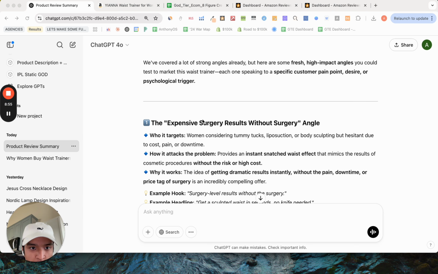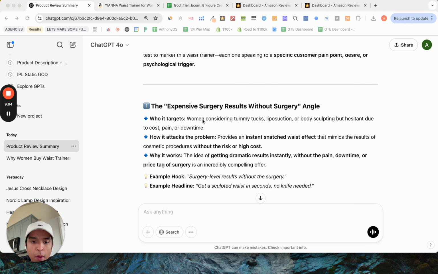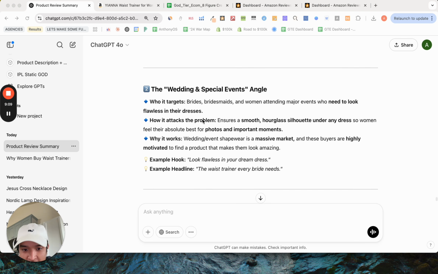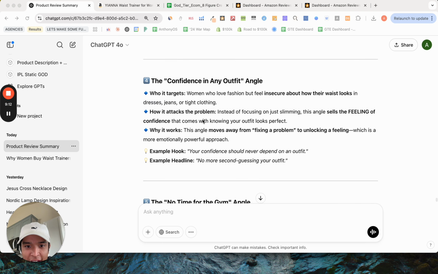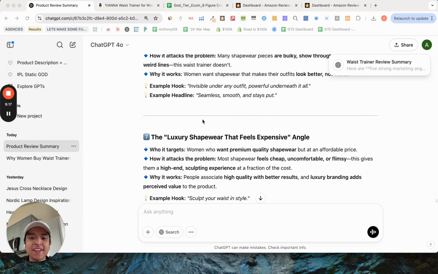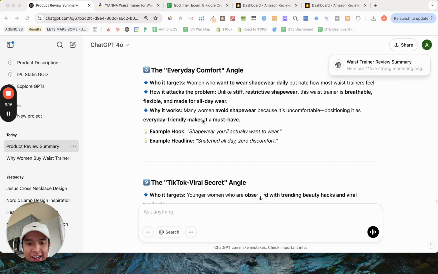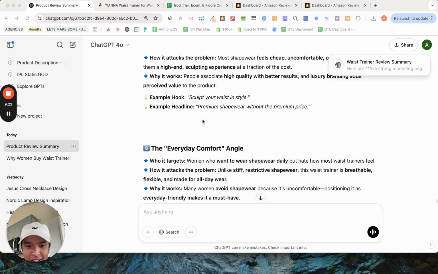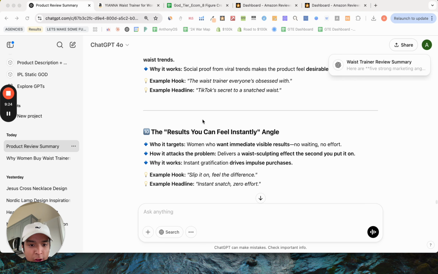All right, so I went ahead and jumped into another ChatGPT prompt because I've already generated all these different angles. I asked ChatGPT for 10 angles that we could use to sell this product, and here are the angles it came up with. The expensive surgery results without surgery, the wedding and special events angle, the busy mom postpartum recovery angle, the confidence in any outfit angle, no time for the gym, works under any outfit, luxury shapewear that feels expensive. So it came up with some very, very solid angles, and these are all unique and different ways to speak about the product that will resonate with different types of people.